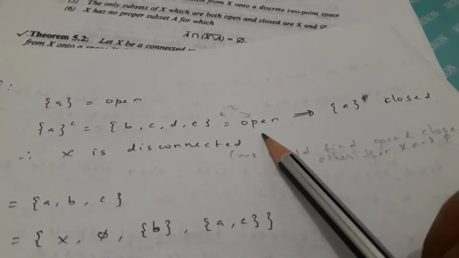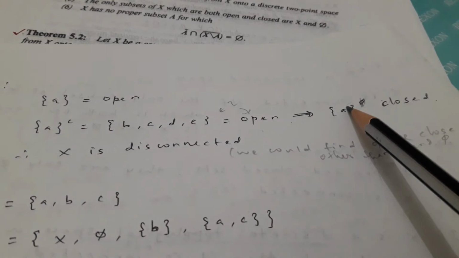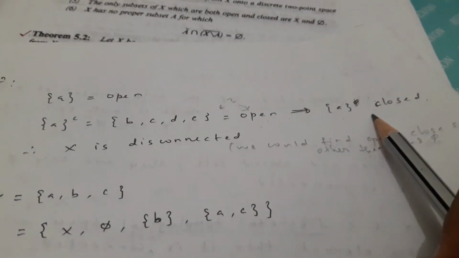We can conclude that way as well. The solution is like this: A is open, A complement is BCDE, which is open, therefore A is closed. A complement is open, then A is closed as well, therefore X is disconnected. We could find an open and closed set other than X and pi, therefore it is disconnected.